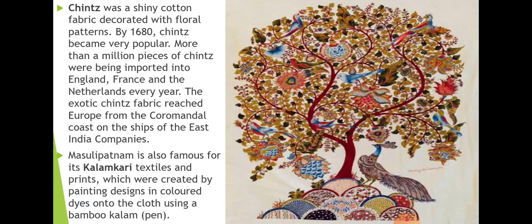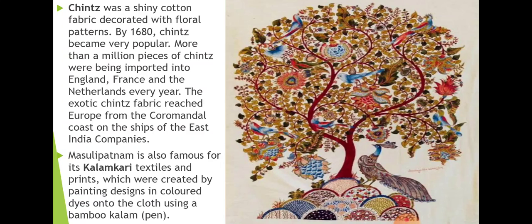By 1680, chintz became very popular. More than a million pieces of chintz were being imported into England, France, and the Netherlands every year. The exotic chintz fabric reached Europe from the Coromandel coast on the ships of the East India Companies. So when the East India Companies reached here, they made chintz cloth famous to the other parts of the world.